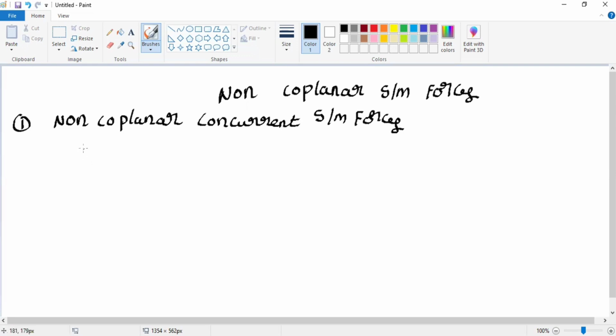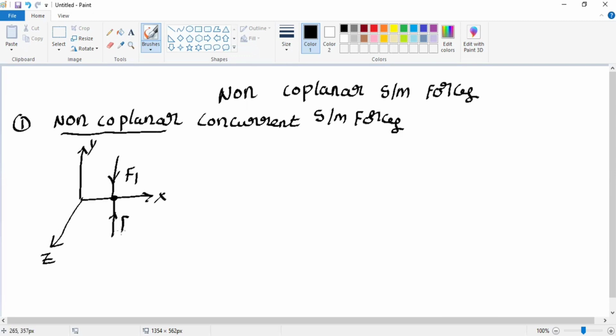Further, we consider a three-dimensional plane X, Y, Z. Concurrent, but all the forces will be in different planes. I am considering this point: the force F1 acting like this, the force F2 acting in this way, and here the force F3.